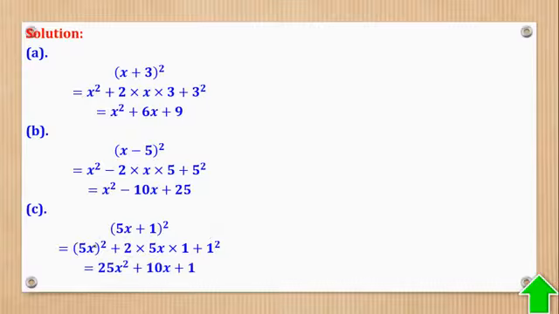So 5, this power is on both 5 and the x. So 5 squared gives you 25, then x squared is this. Then here 2 times 5 times 1 gives you 10, but there is this x. 1 squared is 1, and that's what they wanted. Then this one, still the same.